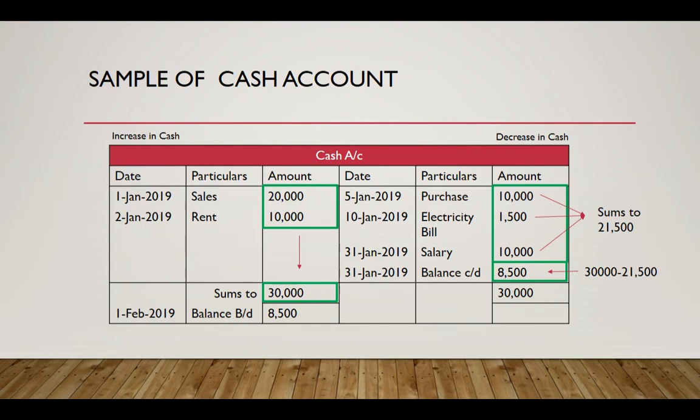So this is an accounting convention where you need to balance both the expense side and the income side. So that is why I added the difference on the side where the total was low. And this is the cash account report for the month of January. So in the following month, that is the month of February, you need to pass the remaining balance as the opening balance. So on 1st of February, I can see that I am left with cash balance of rupees 8,500.